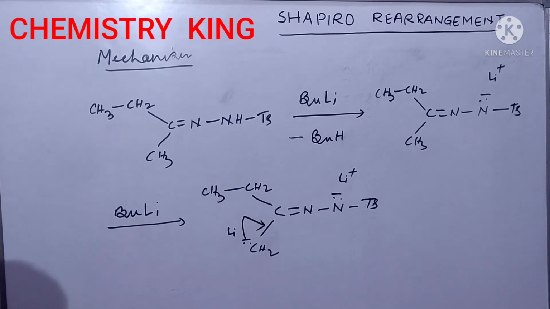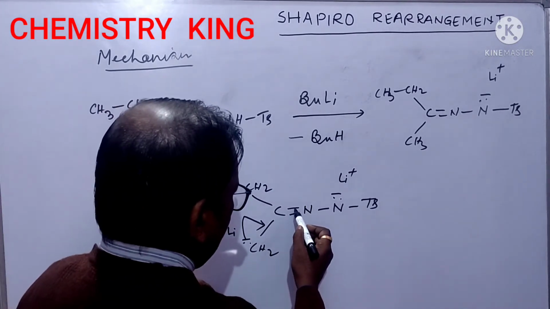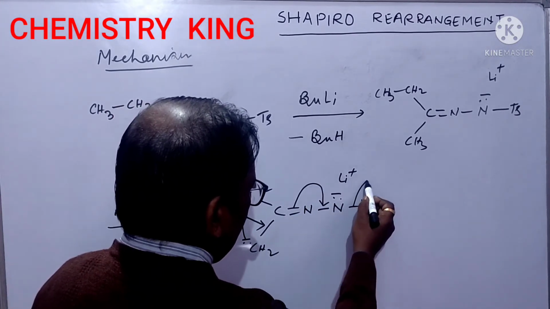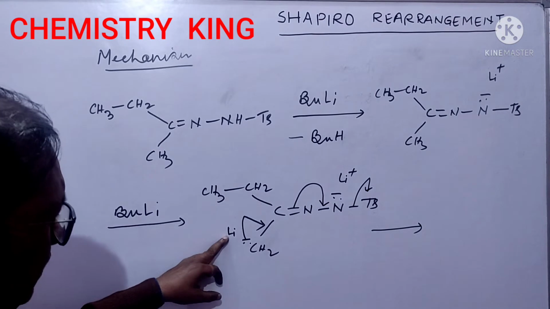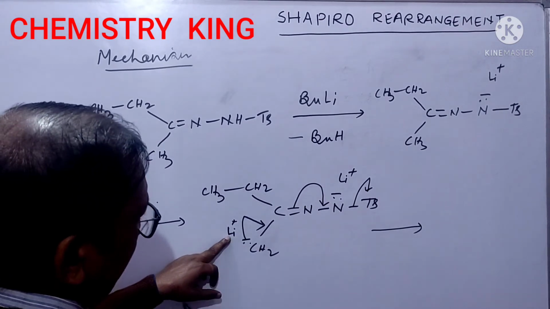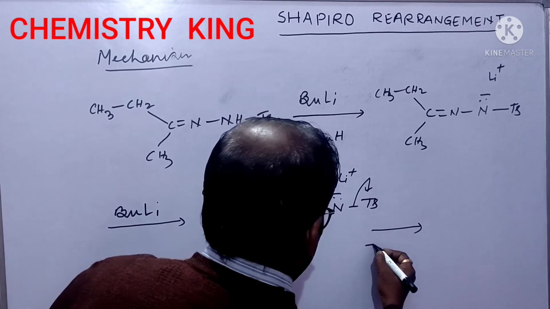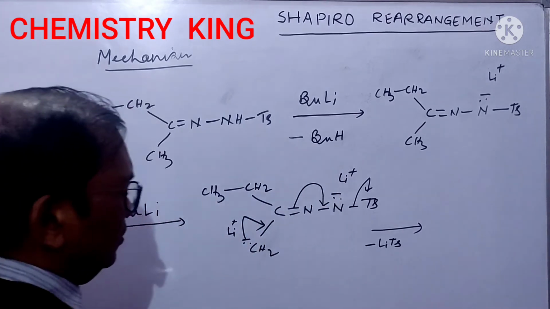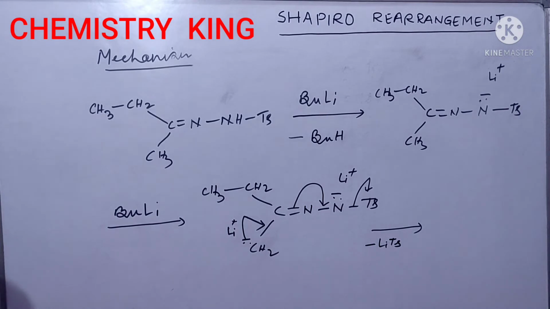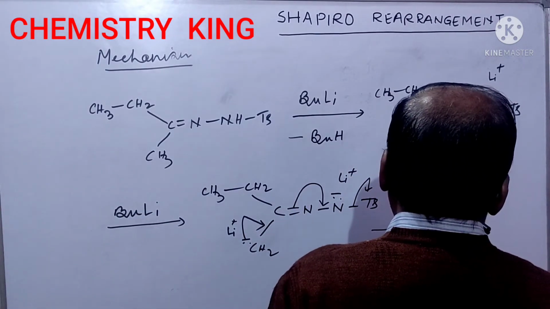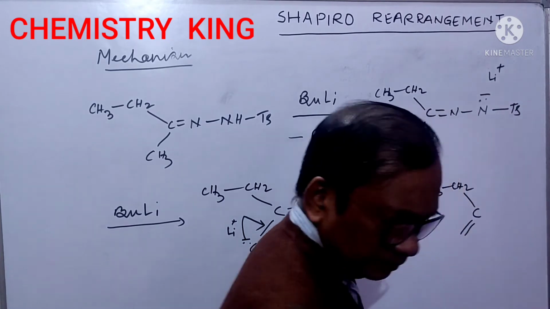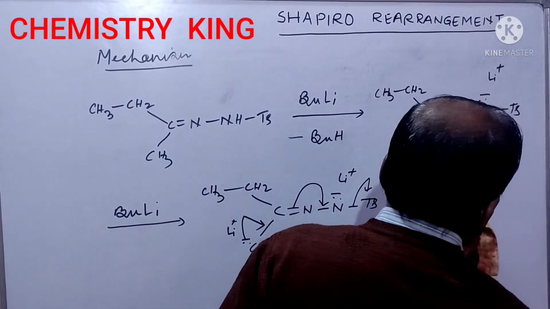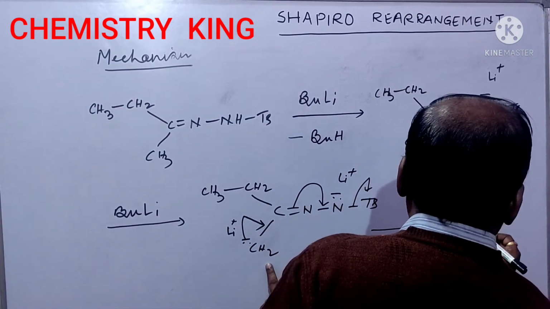This minus charge will shift in this fashion. Okay. And this will shift in this fashion, and this will shift in this fashion. Thus this lithium ion Li plus and this tosyl minus, LiTs, tosyl lithium, will be eliminated, and the situation is this: CH3, CH2, C double bond CH2.